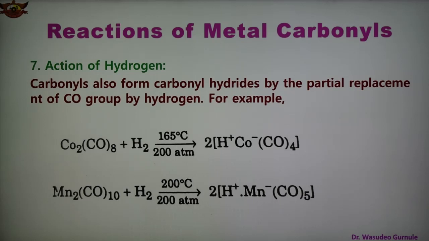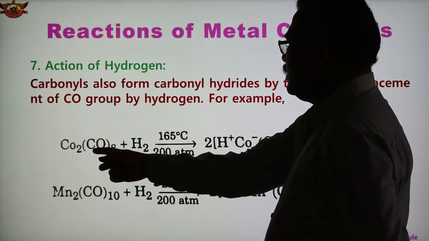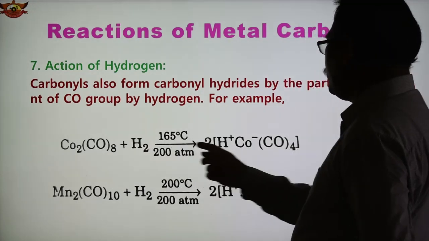The seventh reaction is the action of hydrogen. So we can say that here the carbonyl also forms carbonyl hydride by the partial replacement of the CO group by hydrogen. So there is a replacement of the CO group by hydrogen, forming a hydride. So in the reaction with hydrogen, metal carbonyl reacts with hydrogen forming metal hydride.